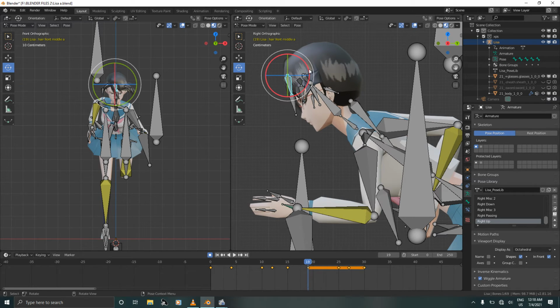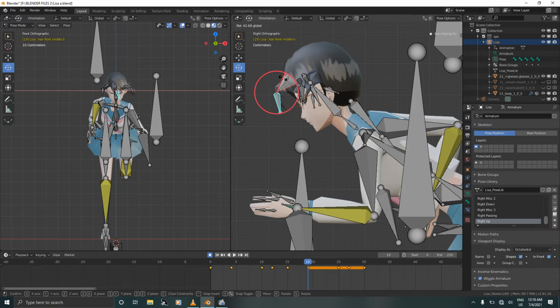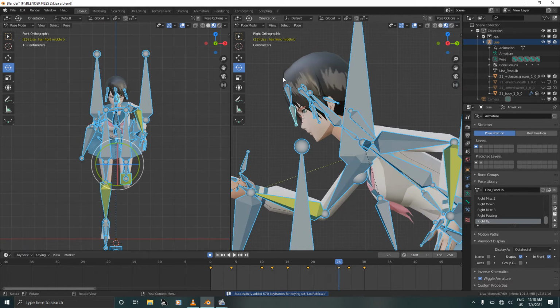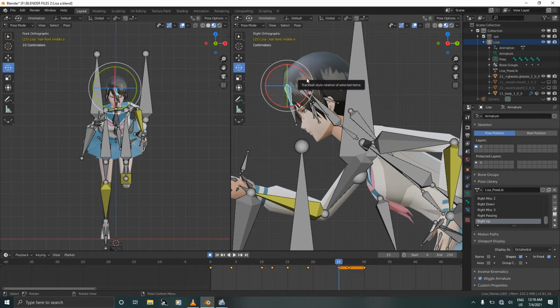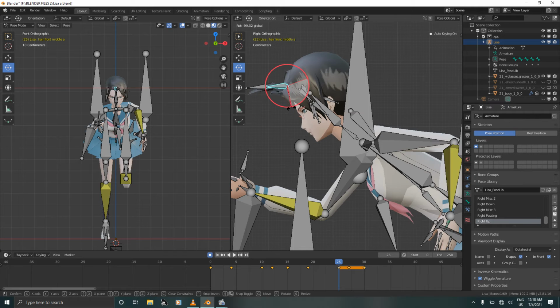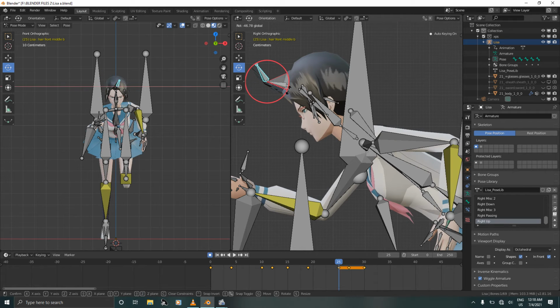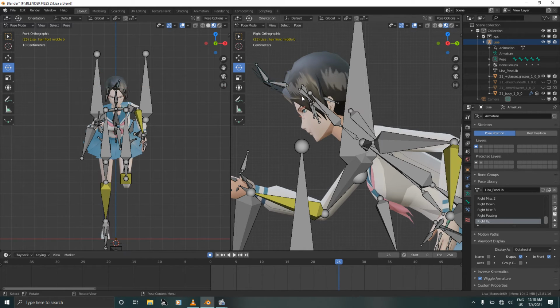Select this bone, rotate just like this. Select the other bone and rotate as well. Select all and press I to confirm. On to our passing position pose. Select this bone, rotate it all the way, select the other bone and rotate as well, and deselect.